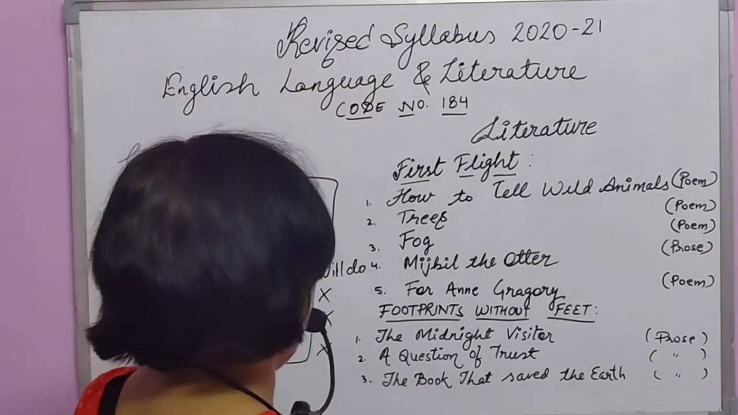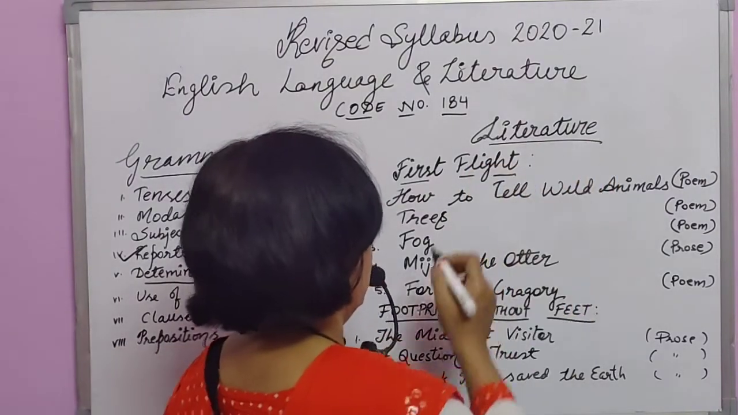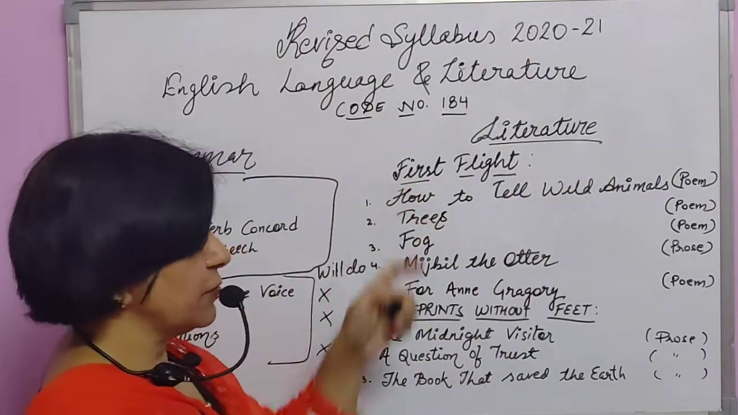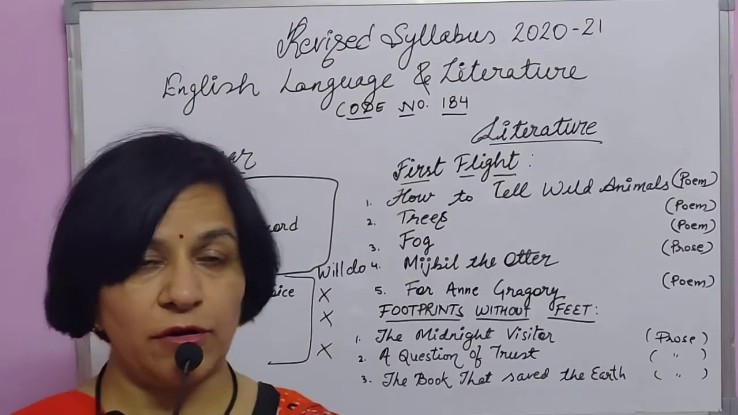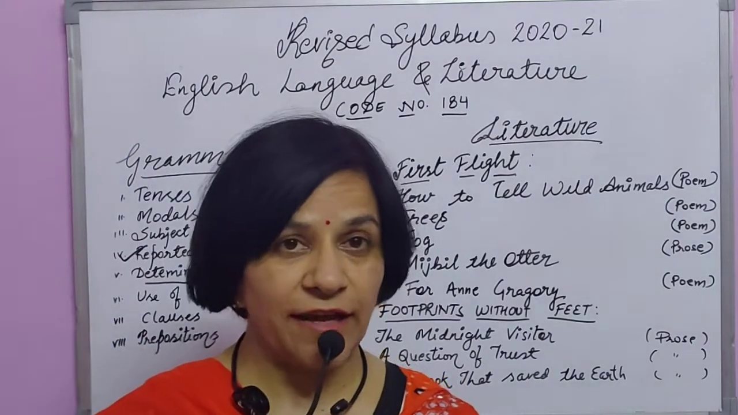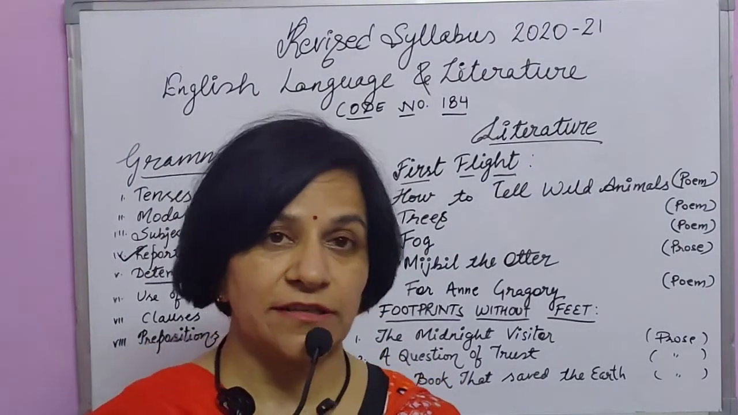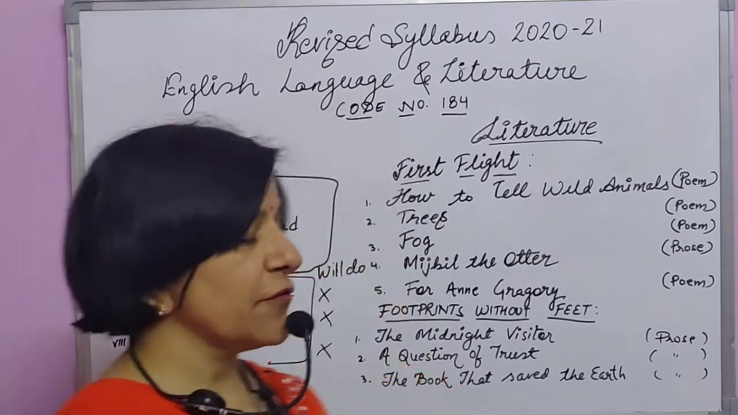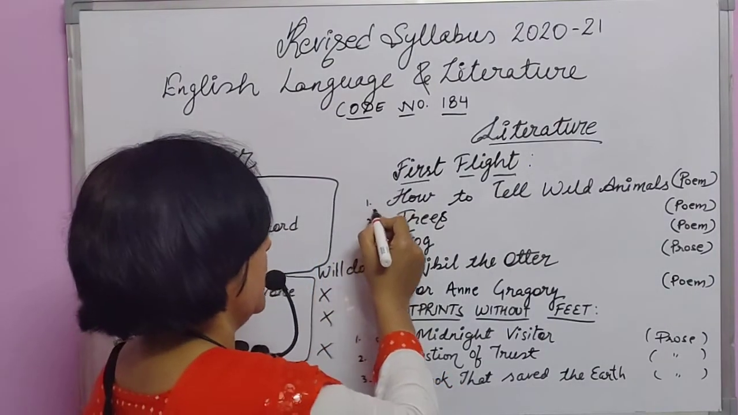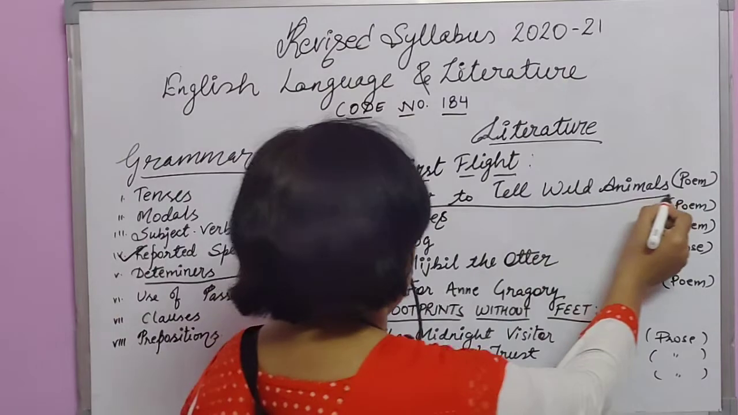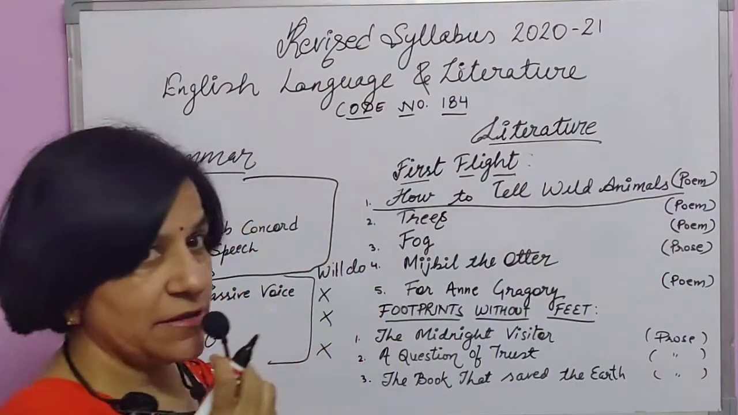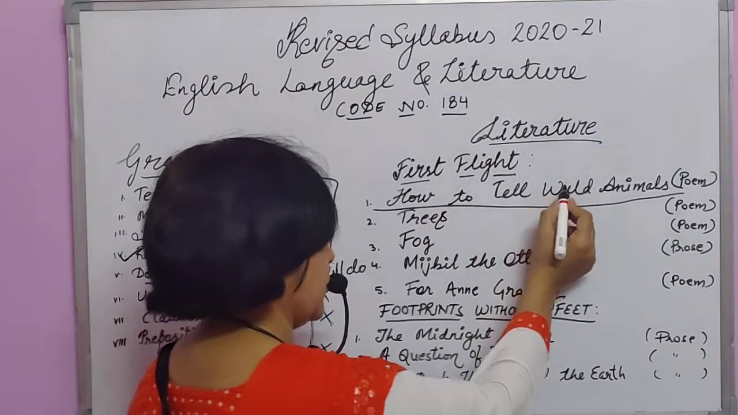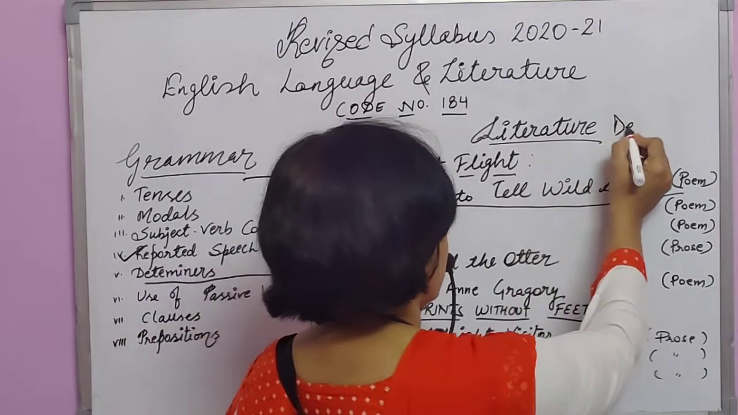Then we switch from grammar to literature. We have two books in literature, I am sure you all know. One is First Flight and second is Footprints Without Feet. So from First Flight, the poem How to Tell Wild Animals is deleted. Okay, students? So this part is already deleted.